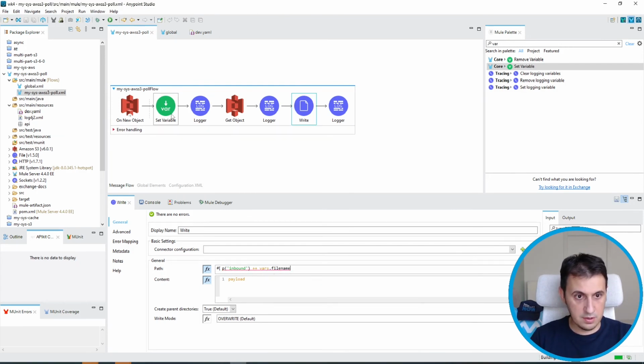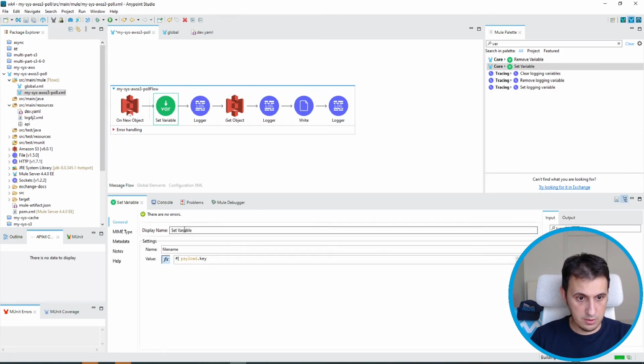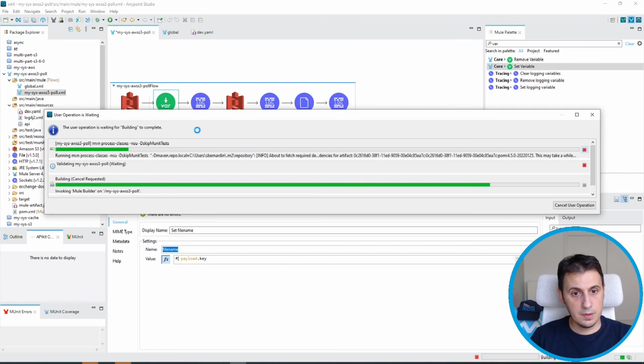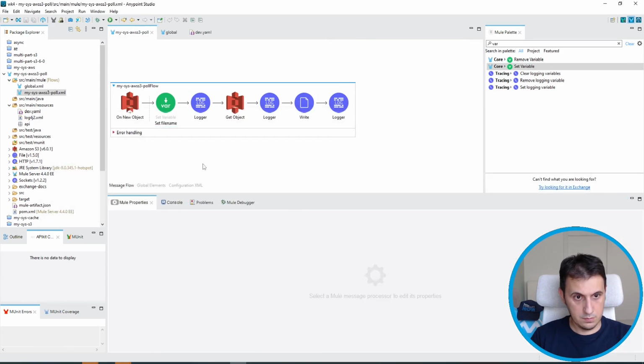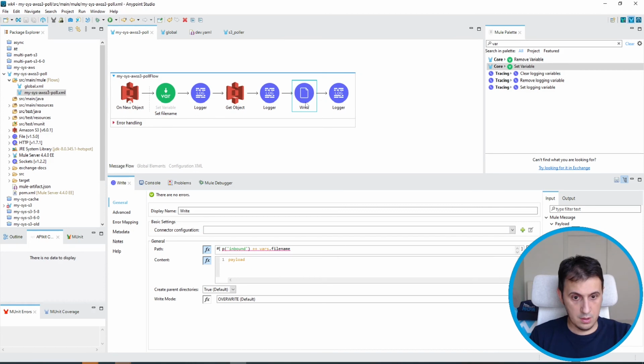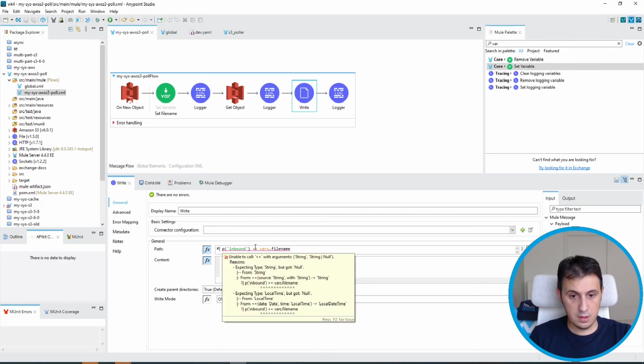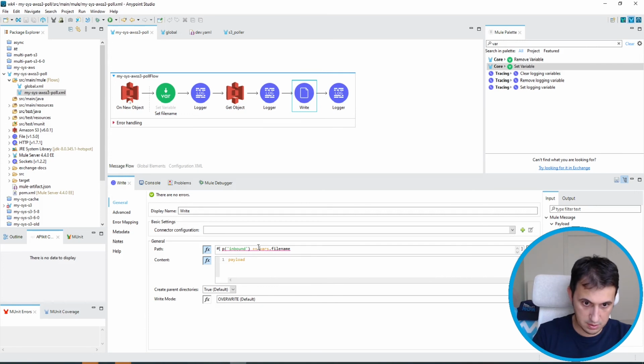Perfect. I can rename it in set file name. Okay, this is the problem. String or null, so maybe I can fix it in this way.